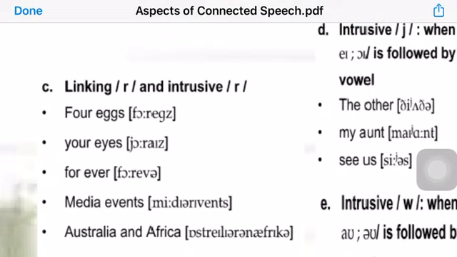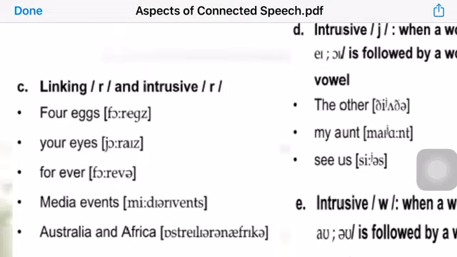But if this word is followed by a word that starts with a vowel, then we insert the re sound. So when we have the word eggs following this word, it becomes for eggs, for eyes, forever. Because the next word starts with a vowel, we will pronounce the re sound.